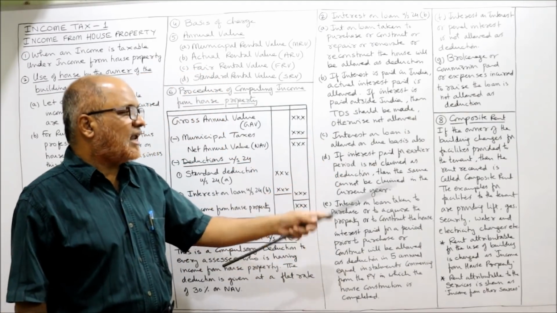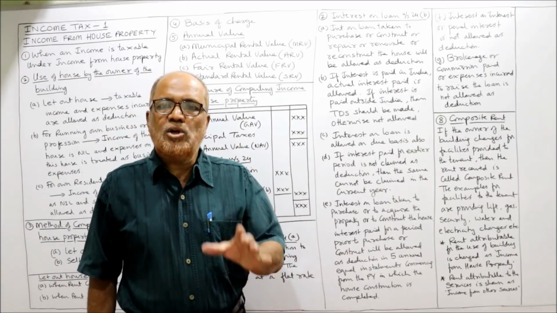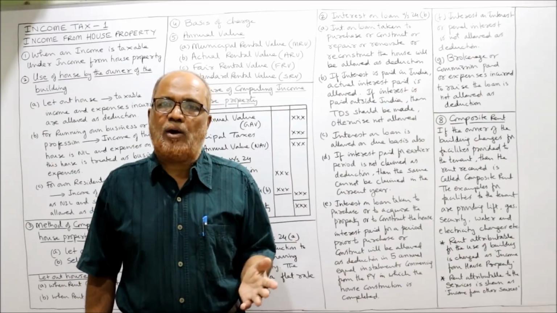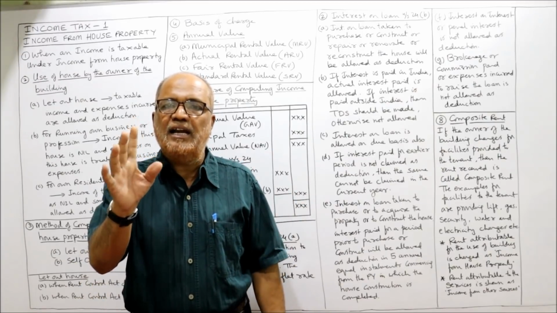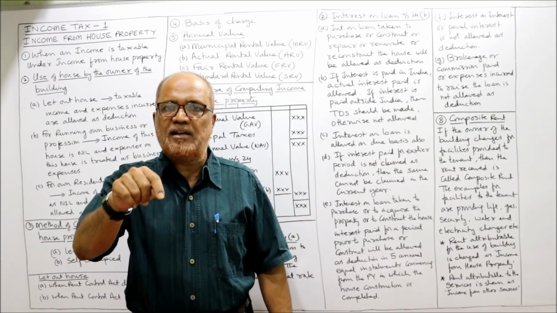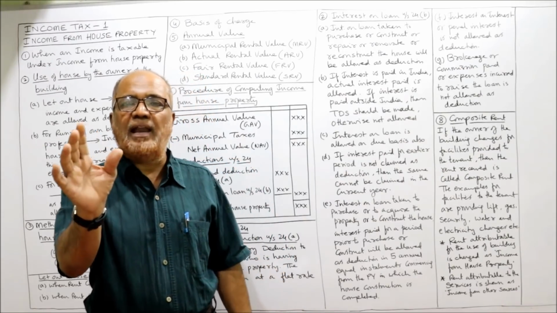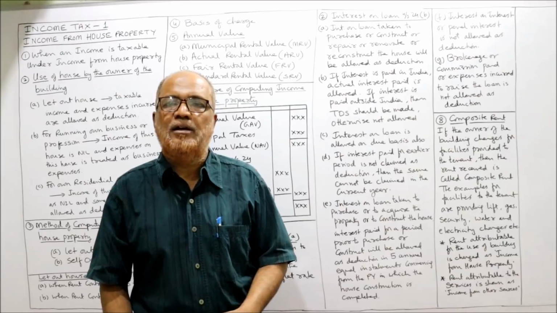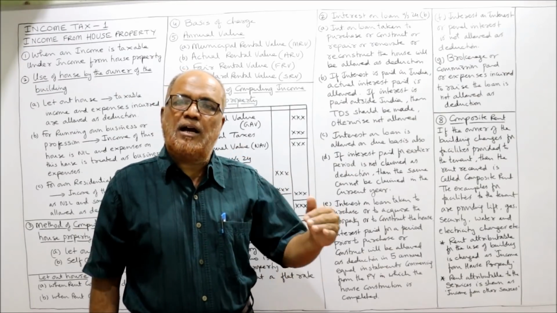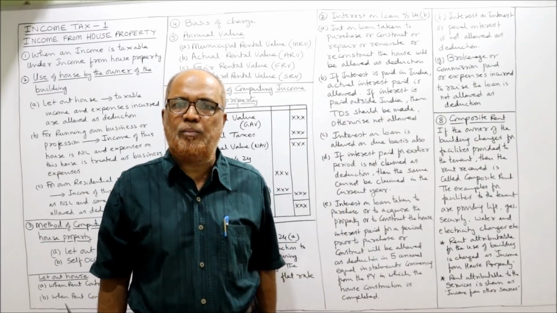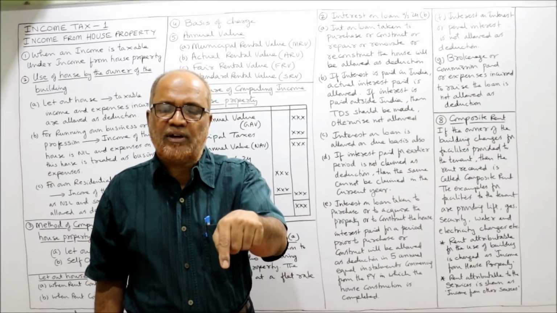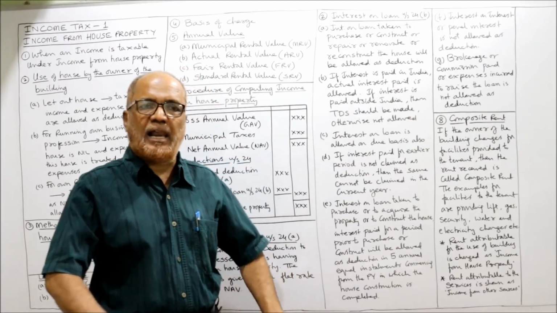Next, interest on loan is allowed on due basis also. It is not compulsory that it is paid. Even if it is due, due is also allowed. For example, for 1 year, interest amount comes to 1 lakh rupees. 1 lakh rupees is the interest payable. Out of 1 lakh, only 80,000 is paid. 20,000 is due, outstanding, not paid. Income Tax Act says complete 1 lakh rupees is allowed as deduction. Whatever you have paid and whatever is due, the complete will be allowed.